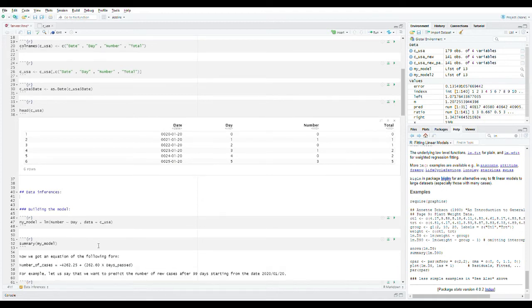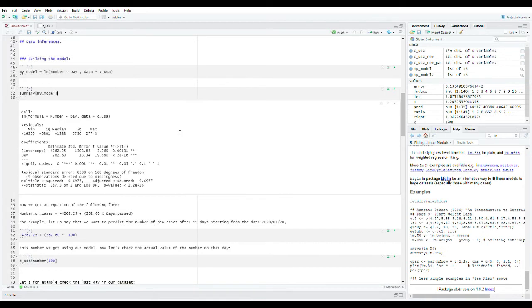So now I just create a new model here. So new model, just run the new model. To build the new model, we need the number of cases based on each day. According to the formula of linear regression, our targeted attribute is number of cases. Then this is our model. So I just run this model.